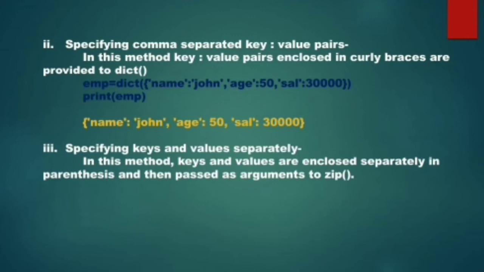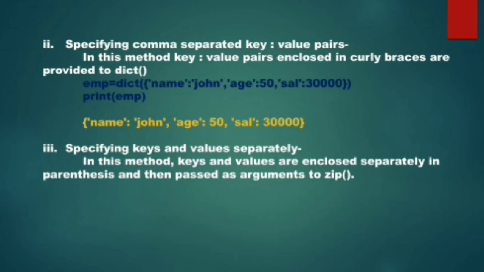In the next method, I will enclose all the keys together as a sequence and all the values together again as a sequence, and both these tuples we will pass to the function zip. Now zip will match the corresponding values and create a pair, right?